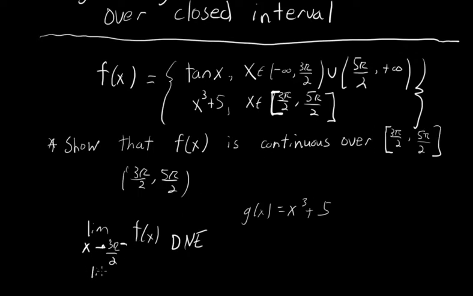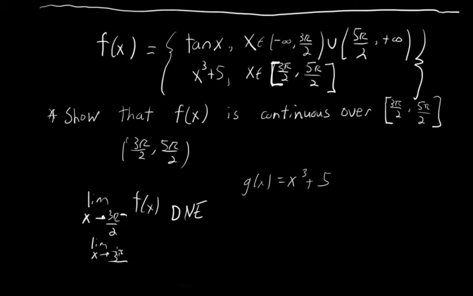But the limit as x approaches 3 pi over 2 from the right of f of x, well, that's going to be the function value at 3 pi over 2, which is 3 pi over 2 the quantity cubed plus 5. So this is going to be 3 pi over 2 cubed plus 5.